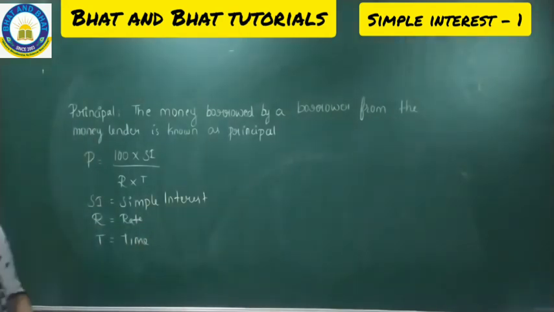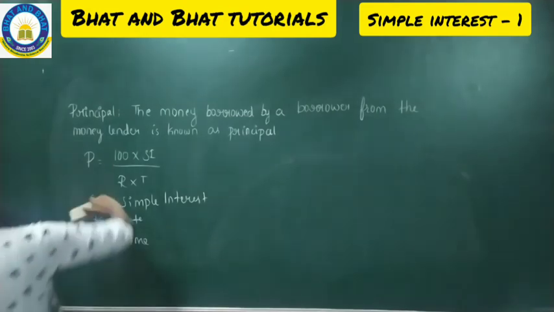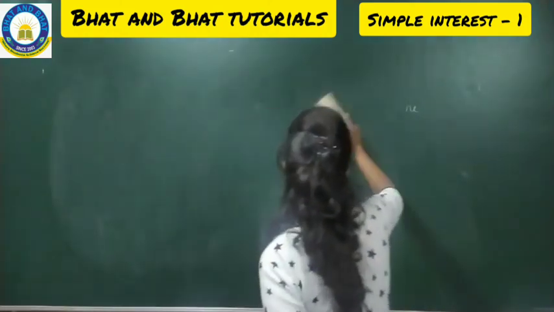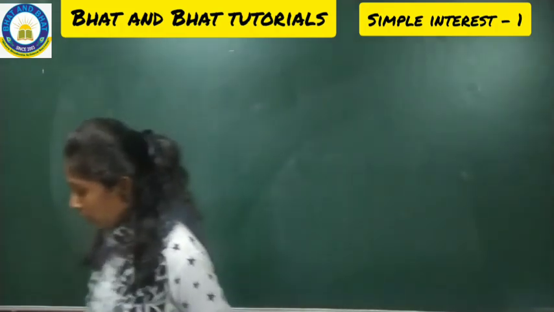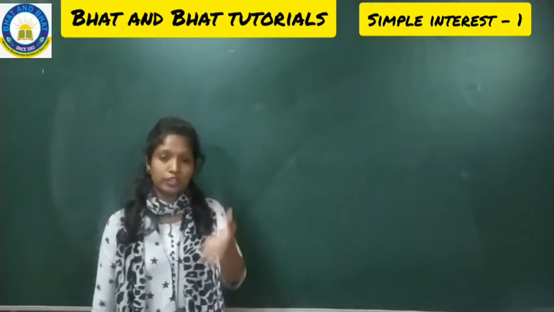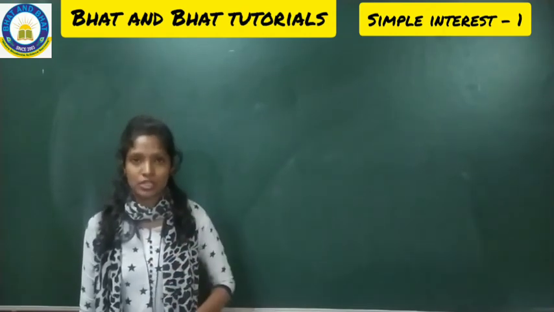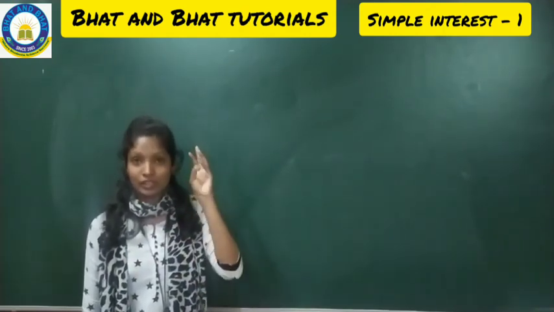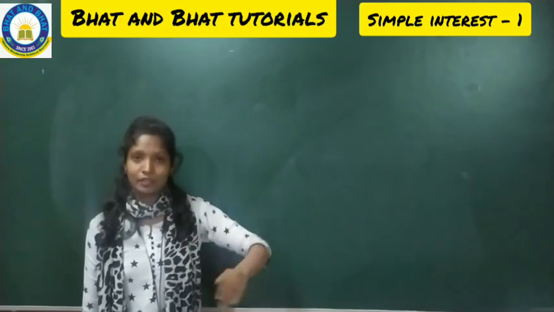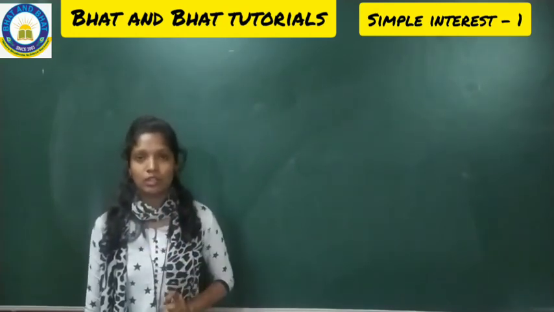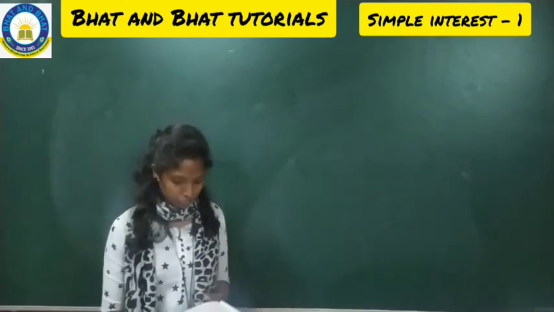So fine, hope you all copied the meaning of principal. Now I will go with the amount. Have a look at the meaning of amount now. Amount is different, principal is different. Principal is the actual amount that you are borrowing in the beginning. Amount is how much you will receive at the end, that means including the interest after the whole time period has gone over. That is what we call the amount.